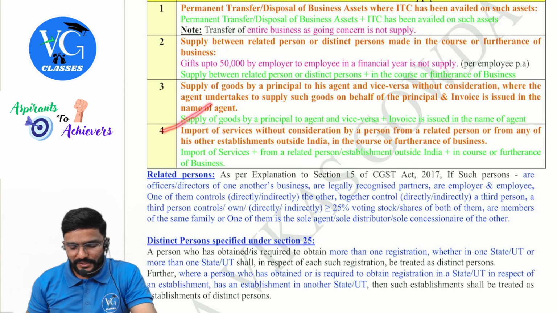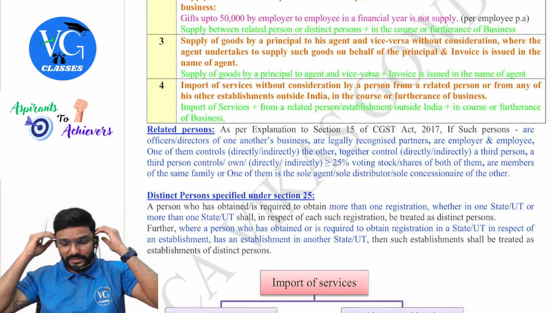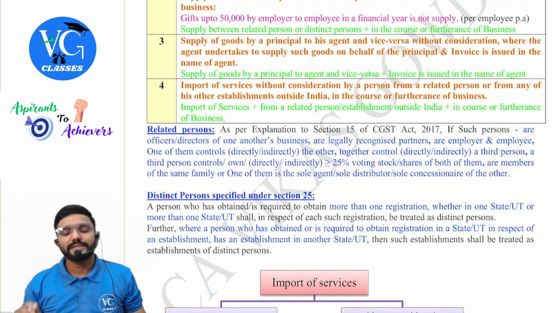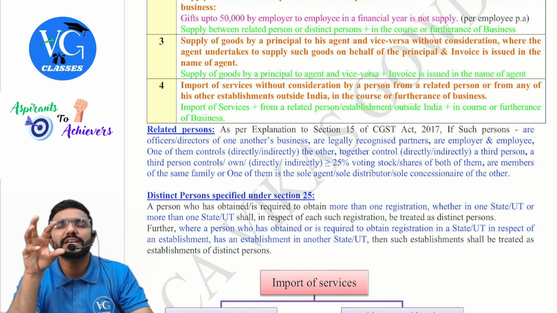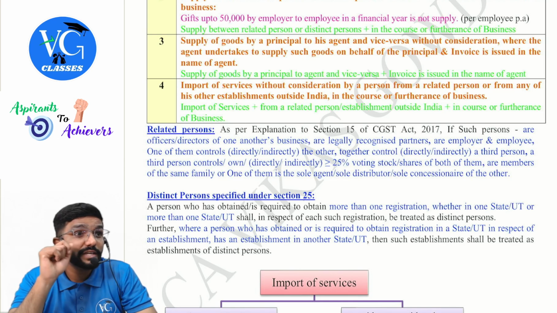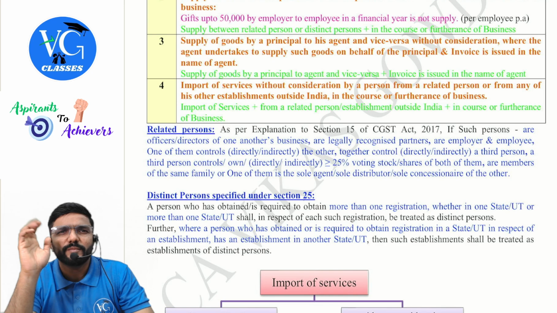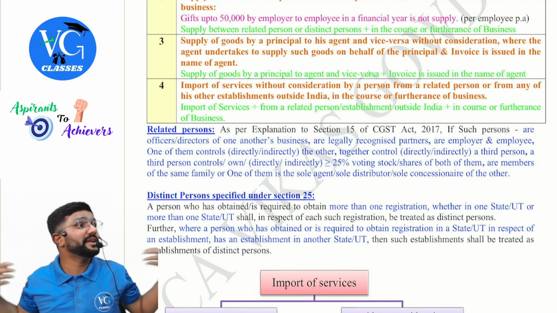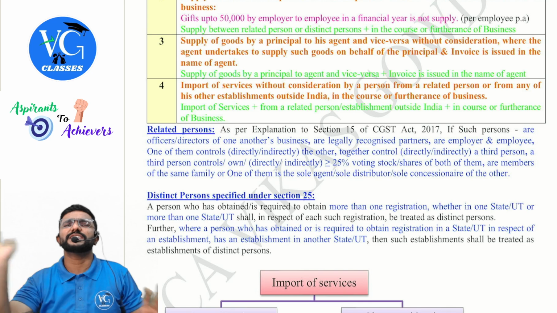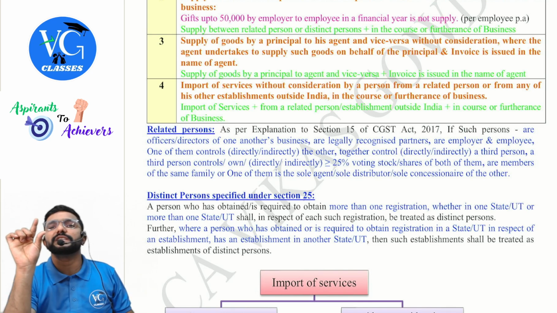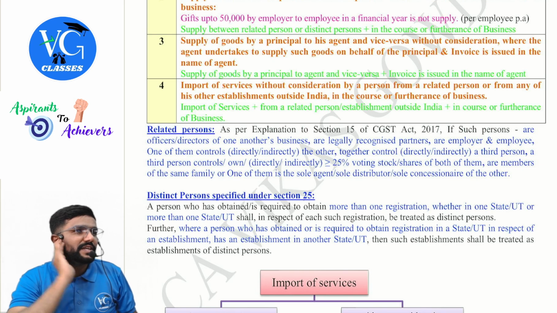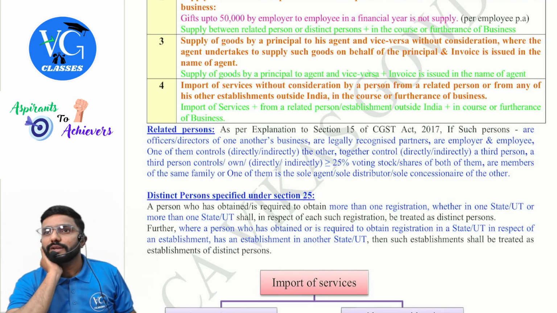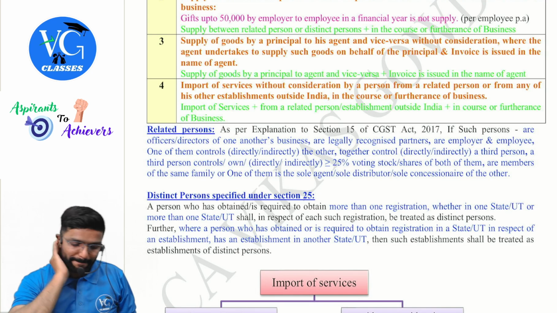So supply of goods by a principal to agent and vice versa, plus the invoice is issued in the name of agent, guys. Okay. And whether it is disclosed in the invoice or not that you are acting as an agent will not matter. Sometimes they may confuse you in the question, telling you have disclosed in a note, 'I am an agent on behalf of Vikas sir.' Doesn't matter. Check whose name is mentioned as supplier or recipient. If the agent is mentioned as supplier or recipient, then there is a separate supply.